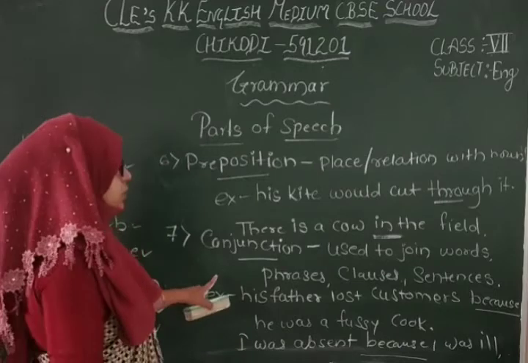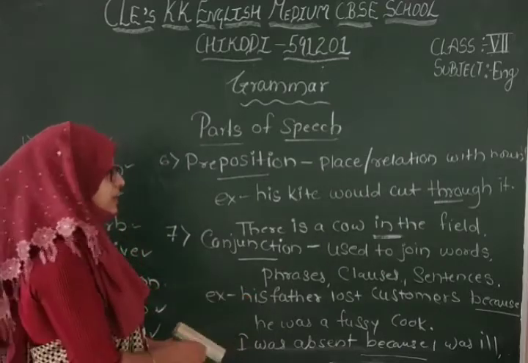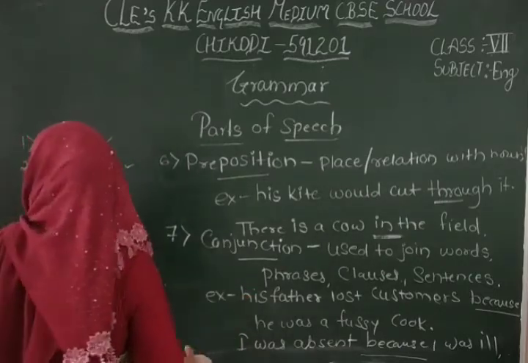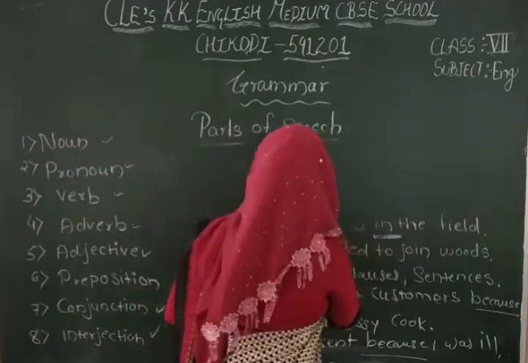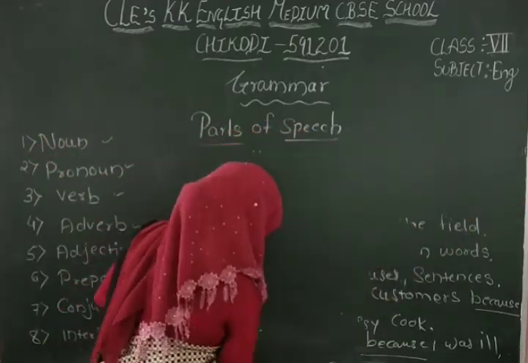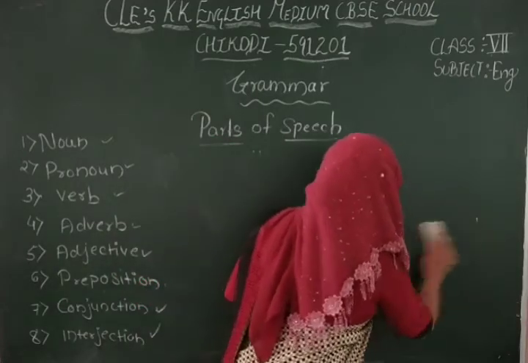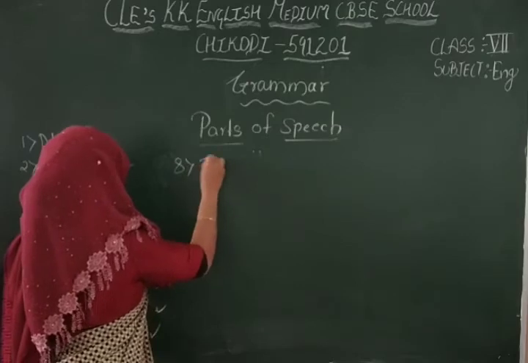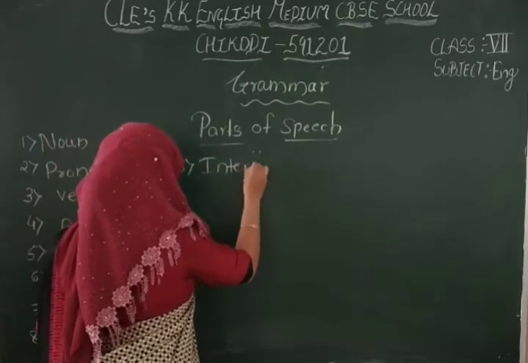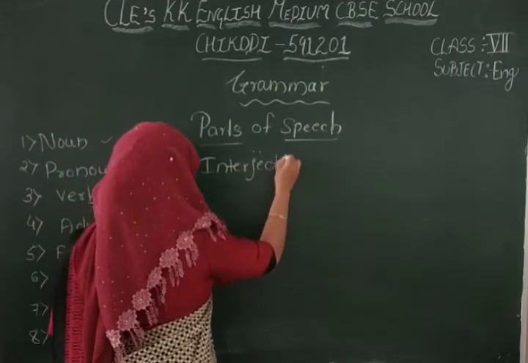Understood? Conjunctions are used to join words, phrases or clauses in a sentence. Now the last one is interjection. Interjection means what? The eighth one is interjection. Why are we using it?